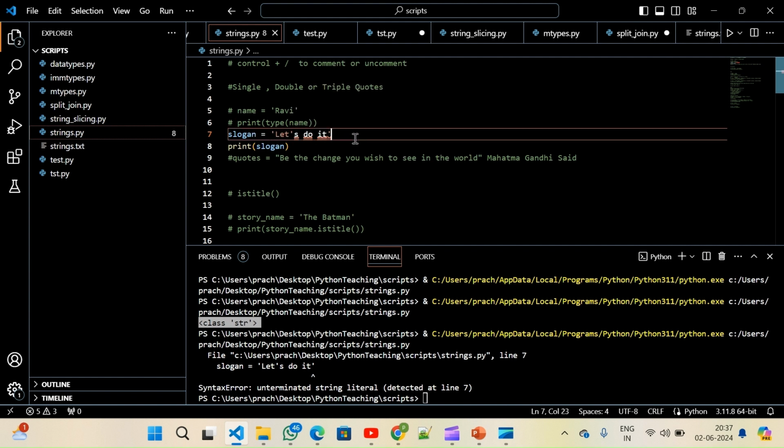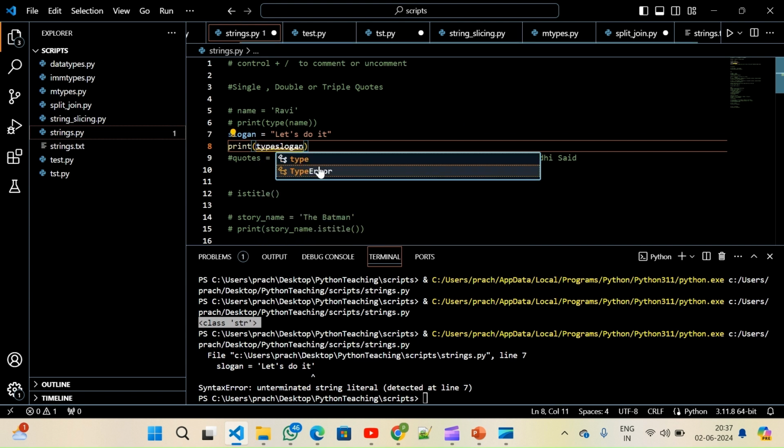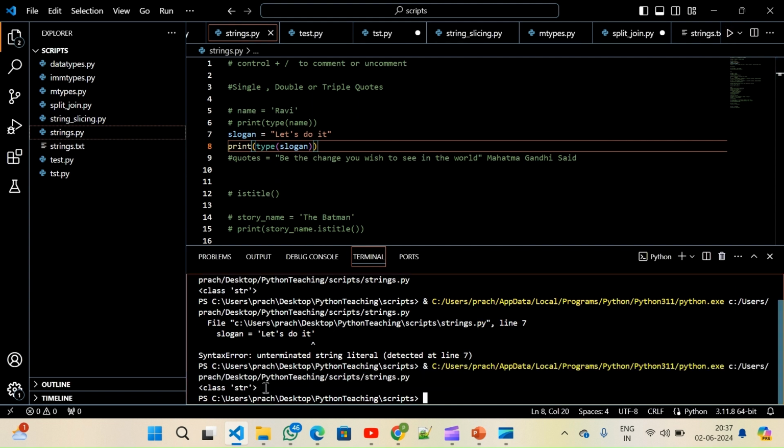In this case, instead of single quotes, we can use double quotes. Because our string already has a single quote, we can use double quotes, and this is also a string data type. You see class str. So this is a string data type.